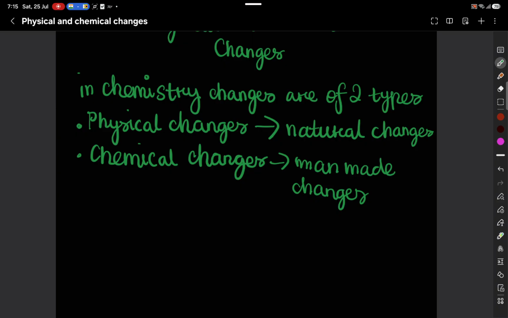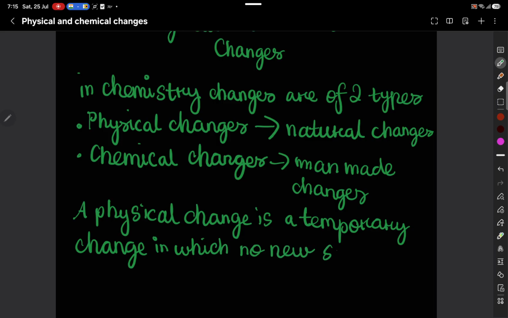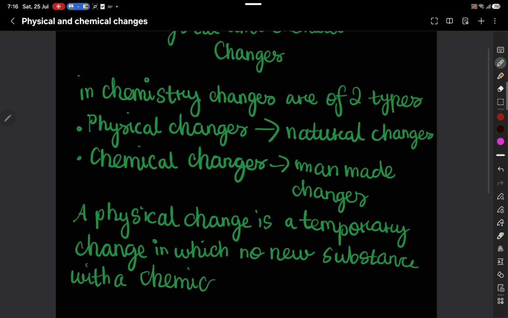A physical change, please note down, is a temporary change in which no new substance is formed, with a chemical composition which is the same.